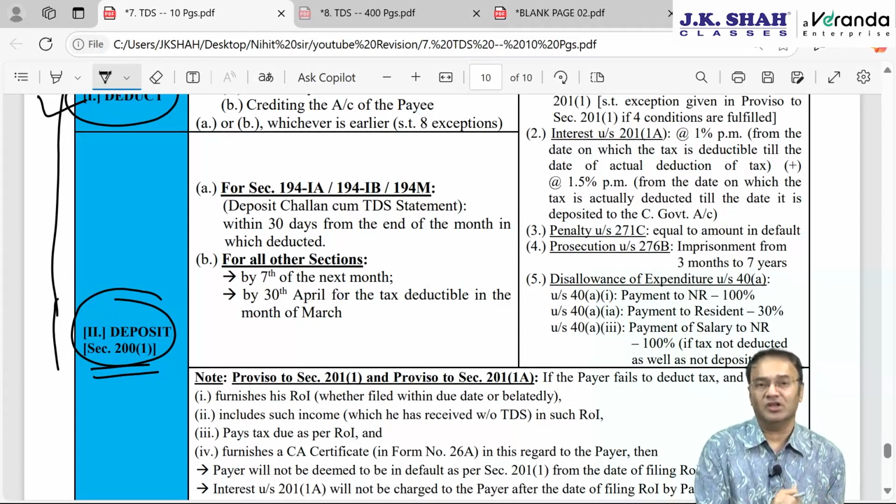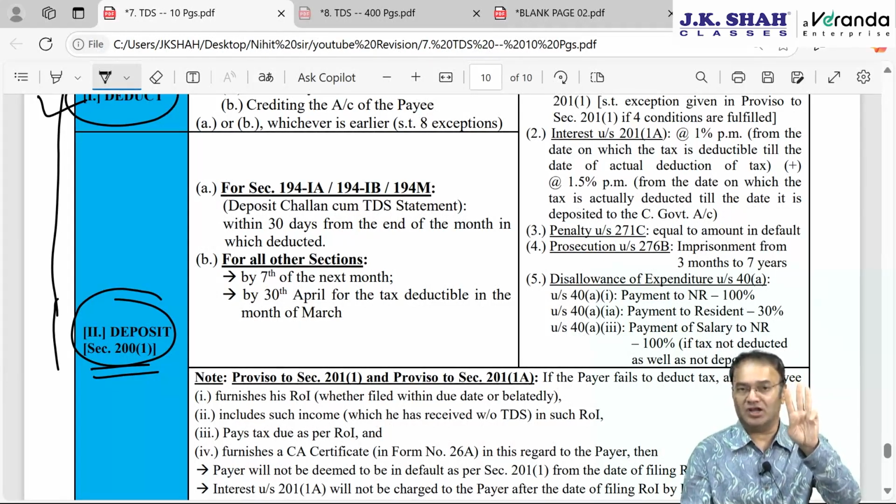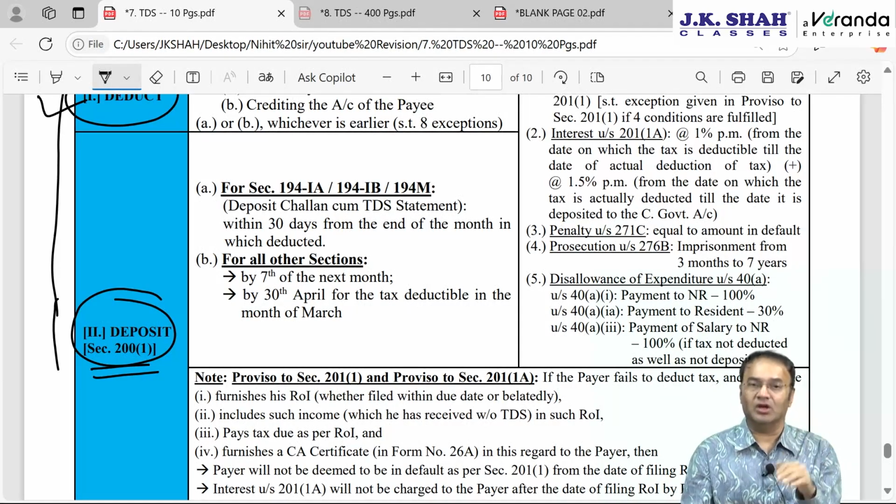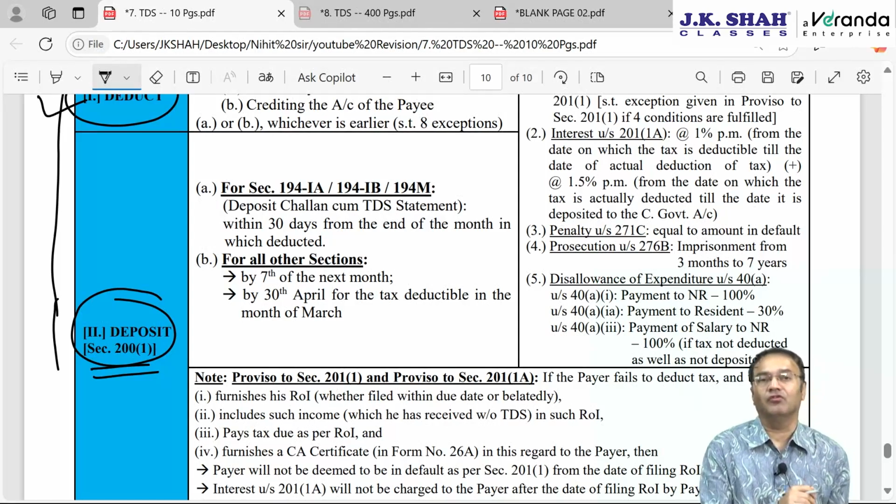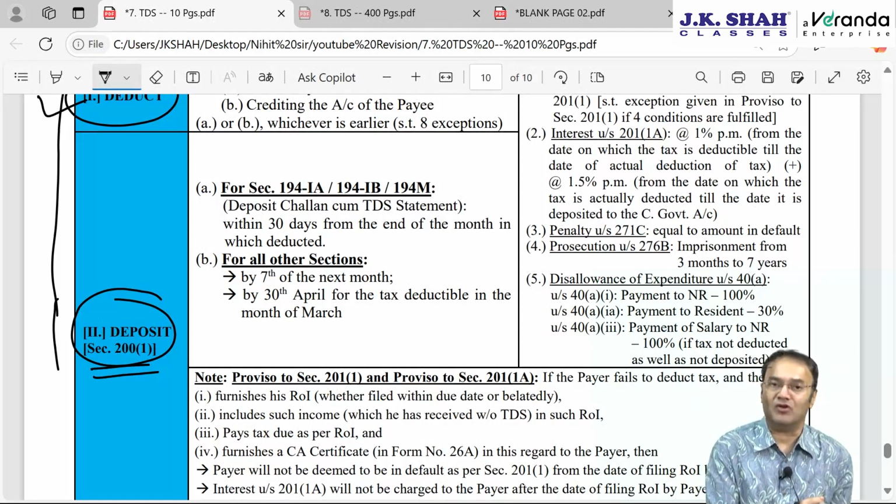The TDS for 3 sections, 194IA, 194IB and 194M, these 3 special sections, TDS is to be deposited within 30 days from the end of the month in which deducted.